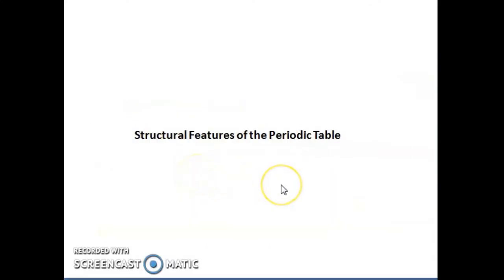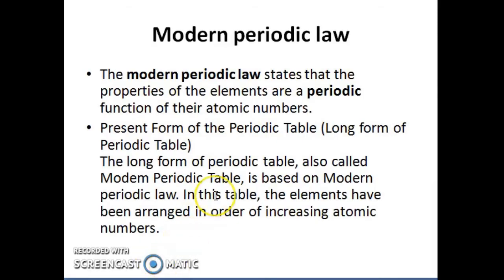Structural features of the periodic table. We are following at present the modern periodic table. But before we started following the modern periodic table, we had different trials to arrange the elements in a proper arrangement. For example, we had Dobereiner's law of triads, we had Mendeleev's periodic table.